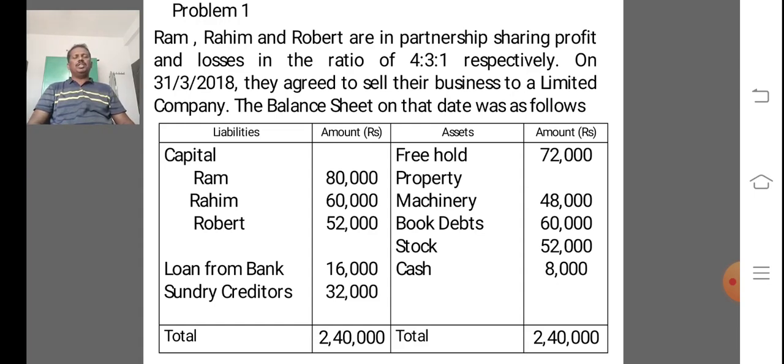In this balance sheet, capital, loan from bank, sundry creditors, fixed assets and current assets are given. These three partners share profits and losses in the ratio of 4:3:1, that is 4 divided by 8, 3 divided by 8 and 1 divided by 8.